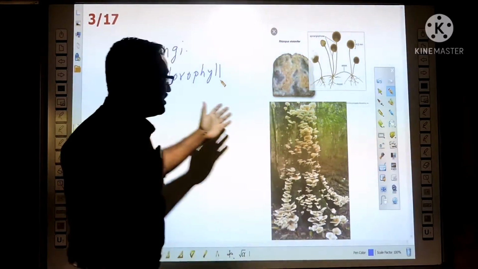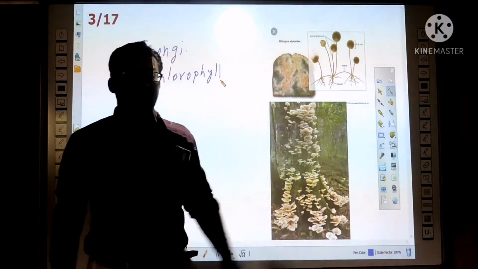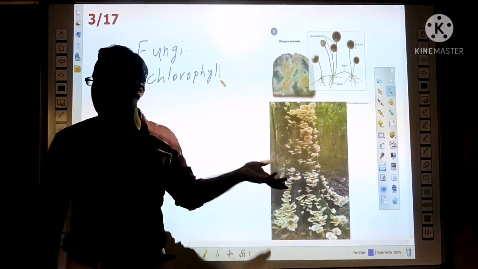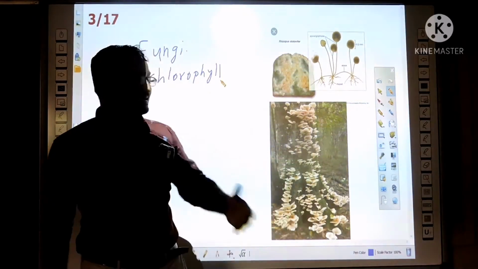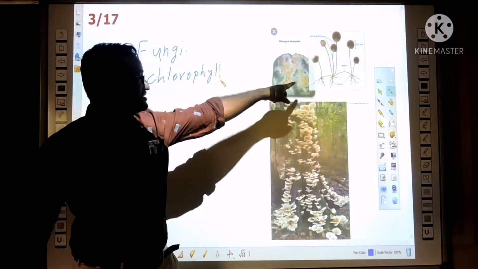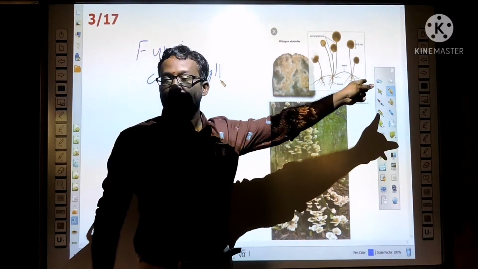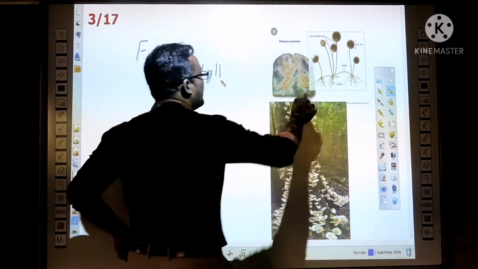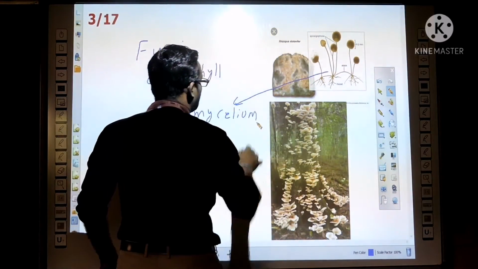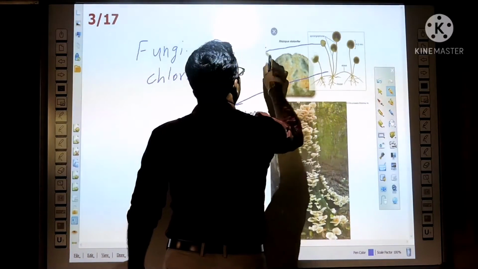Both unicellular and multicellular forms are present. For example, yeast is unicellular and the mushroom is multicellular. Most are microscopic, and you have to see them with a microscope, but some are visible to the naked eye, like mushrooms. If you see the body of most fungi, it looks like fine filaments. That is called mycelium. The head-like structures are called sporangium.